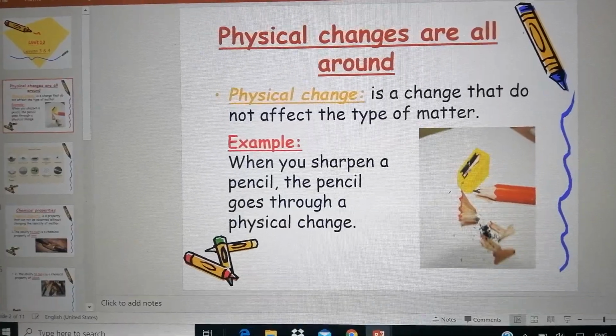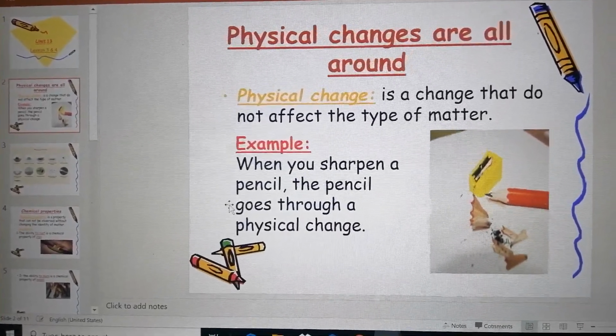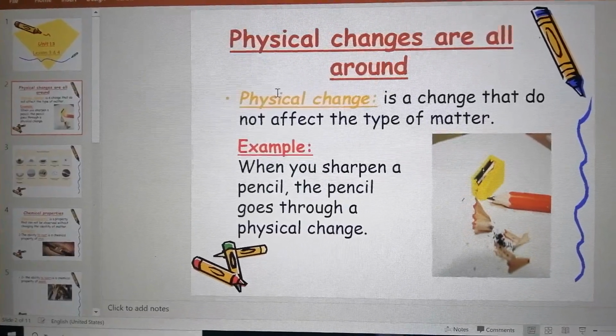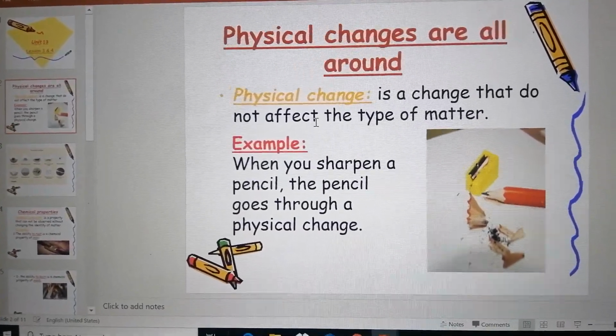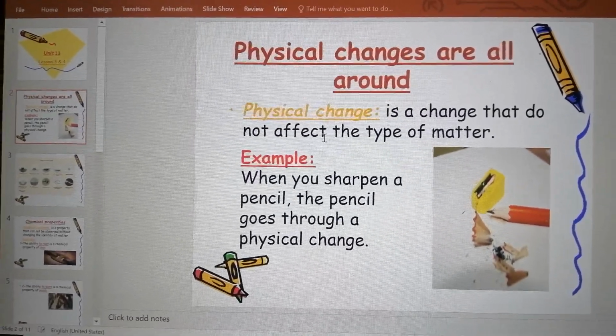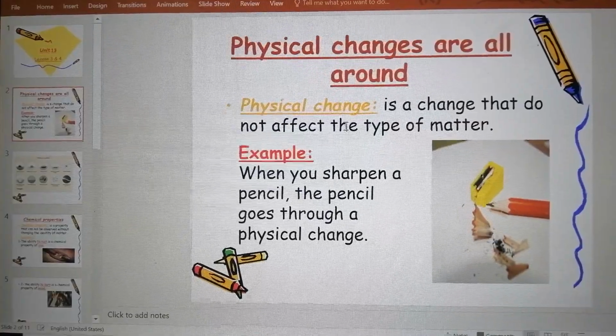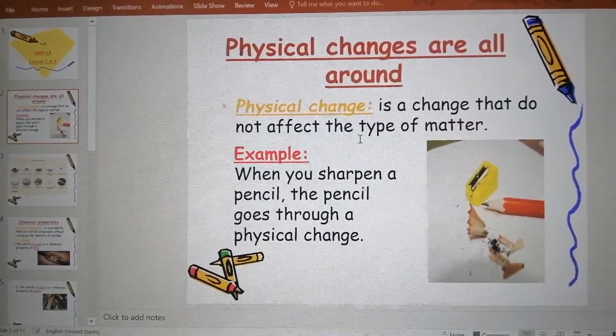Changes in matter could be physical change or chemical change. Okay? First, we will talk about the meaning of physical change and the meaning of chemical change, and examples for each one of them. Physical change is a change that does not affect the matter. What does this mean, that it doesn't affect the matter?